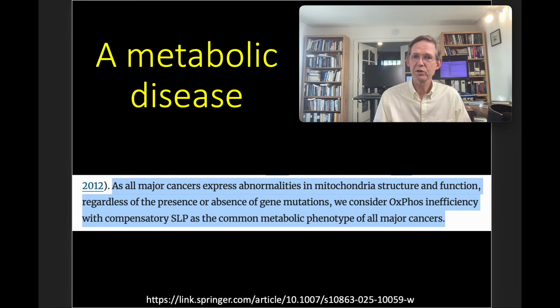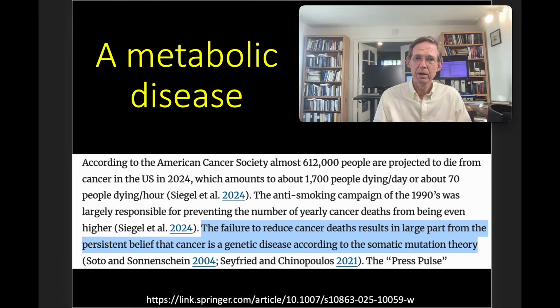As all major cancers express abnormalities in mitochondria structure and function, regardless of the presence or absence of gene mutations, we consider oxidative phosphorylation inefficiency with compensatory substrate level phosphorylation as the common metabolic phenotype of all major cancers. The failure to reduce cancer deaths results in large part from the persistent belief that cancer is a genetic or evolutionary disease, according to the somatic mutation theory.